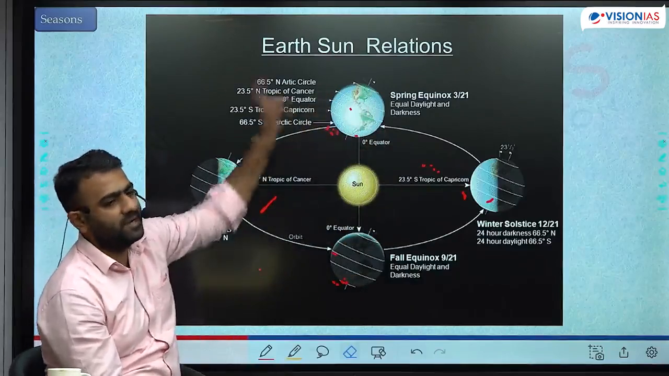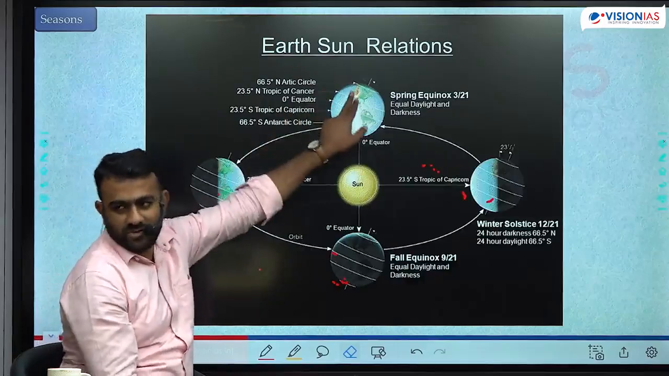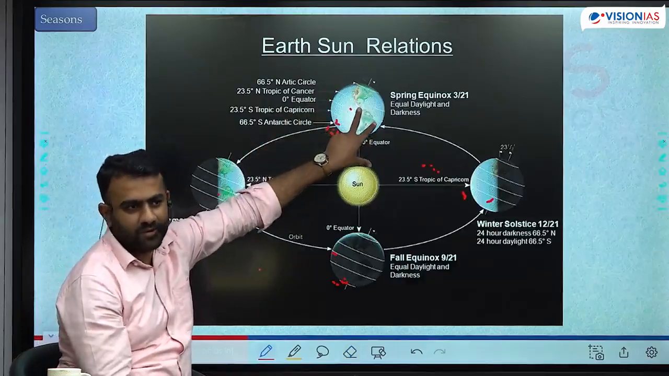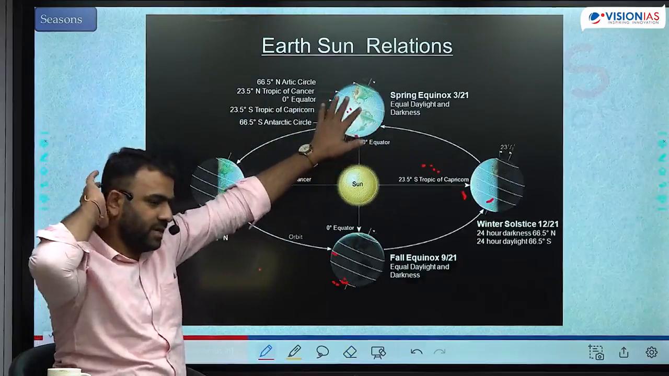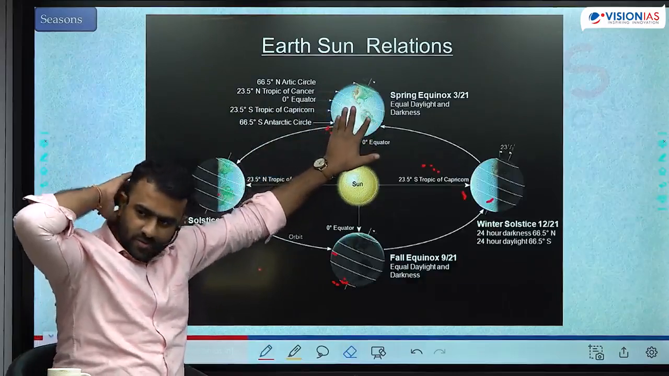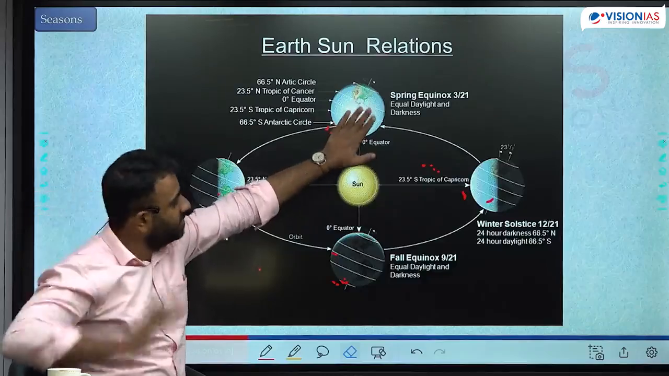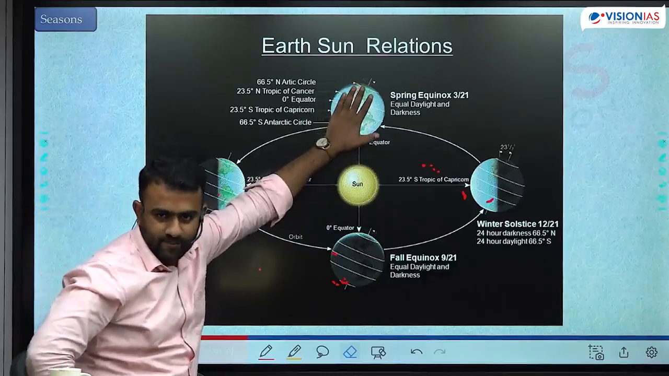You start from here, you will get the dates. March 21st is when we have the spring equinox. Usually that is what is New Year, Hindu calendar New Year, Yugadi, or Gudi Padwa. Right? So that is New Year here.